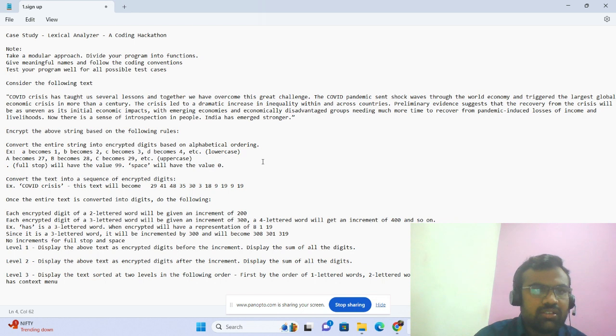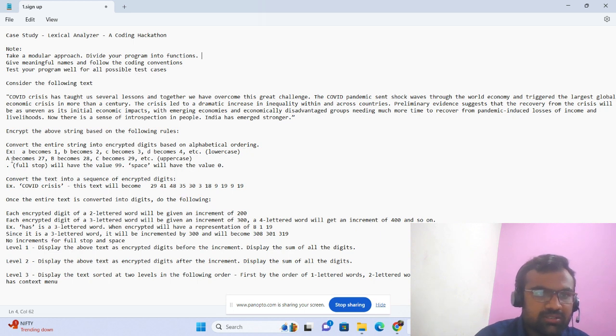Here, the given text is "COVID crisis has taught us several lessons together." There is a text or paragraph which is a string. Now we have to convert this string into an encoded value. There are certain conditions to be followed to encode this: a small a should become 1, b should become 2. If the string contains a small c, it is encoded as 3. If it has d, it is encoded as 4 in the lowercase.